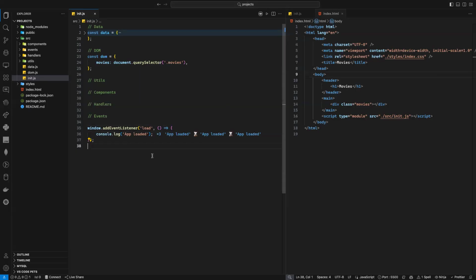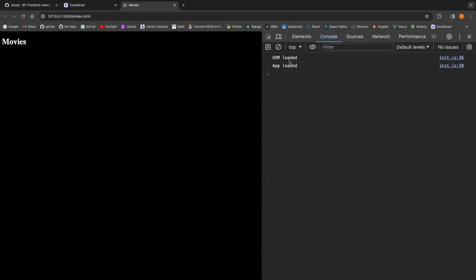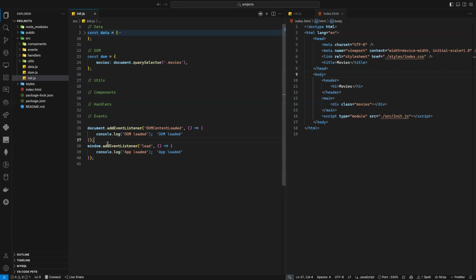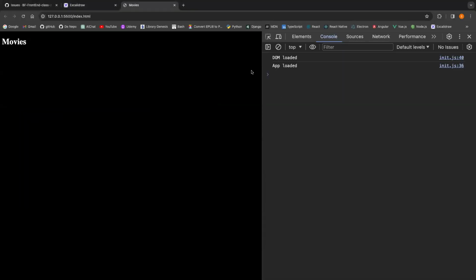Actually, maybe it's a good idea to also show you the second event, document.addEventListener. And here I will close this one just to show you the difference between the two. Normally I'll put it here at the top and this one here. DOM loaded, uploaded. As you can see, the DOM happens first because it takes less time. Even if I put it here like that, DOM loaded, it will not change.